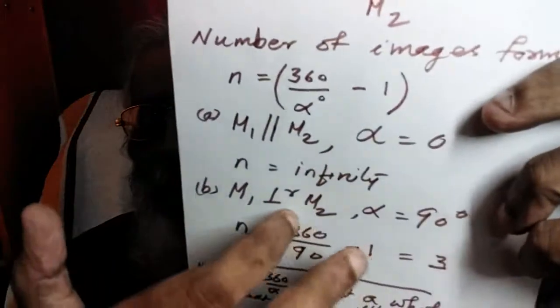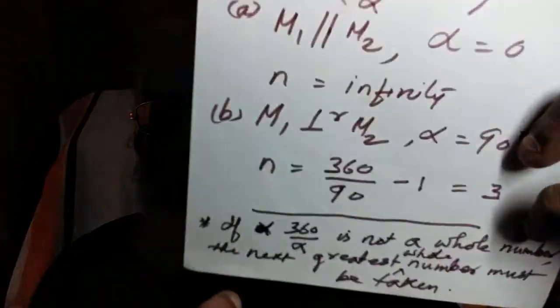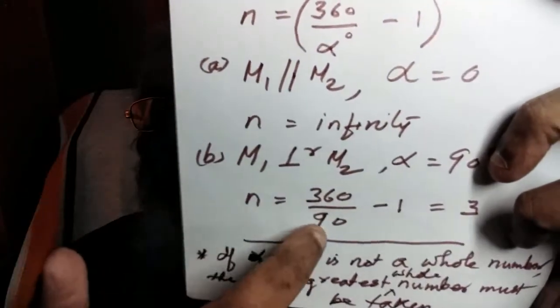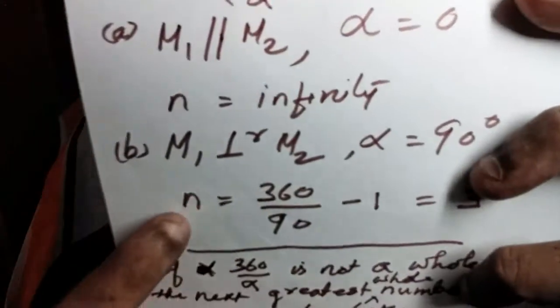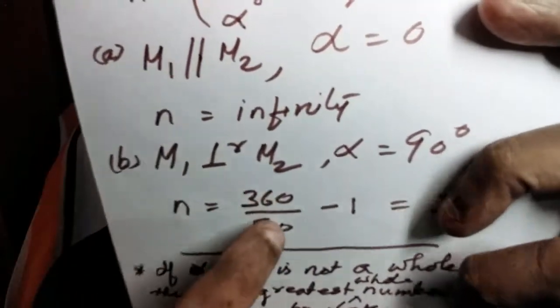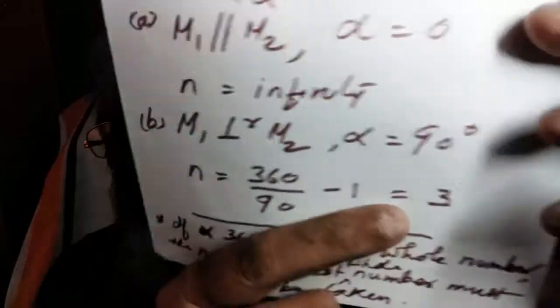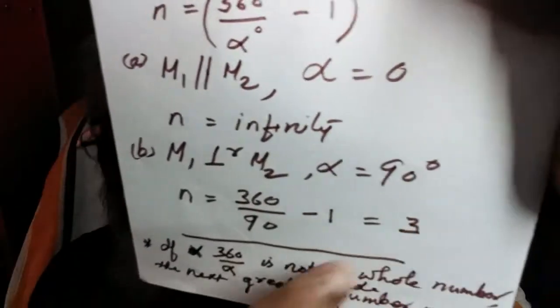An infinite number of images will be formed by a set of parallel mirrors. If the mirrors are mutually perpendicular, then alpha is 90 degree, then n equals 360 by 90 minus 1, that is 3.